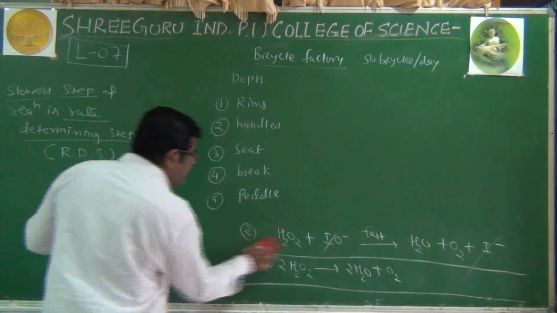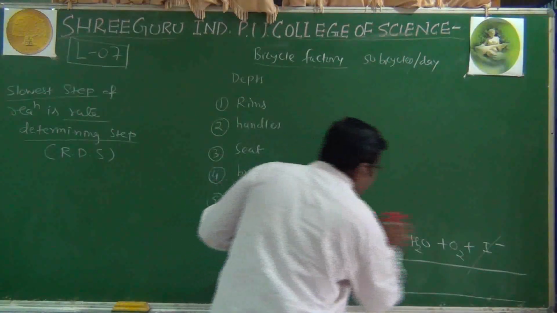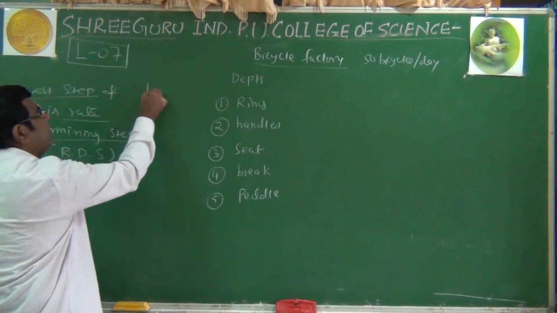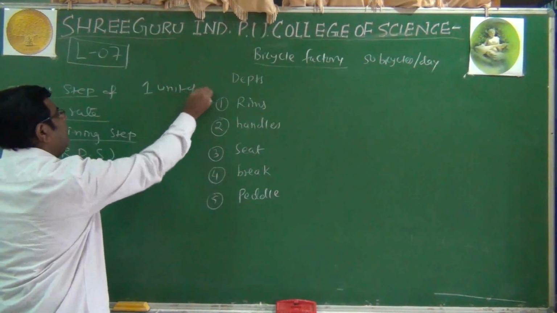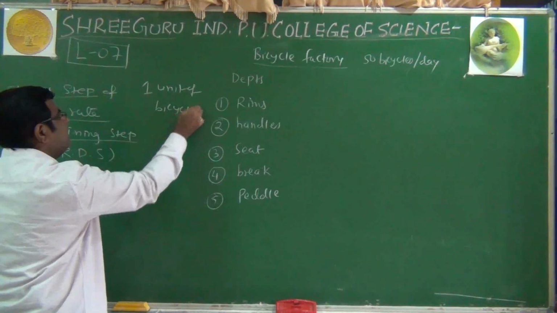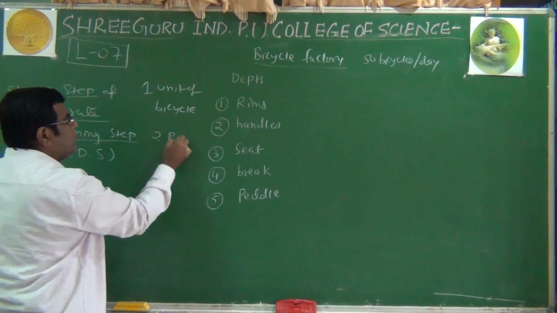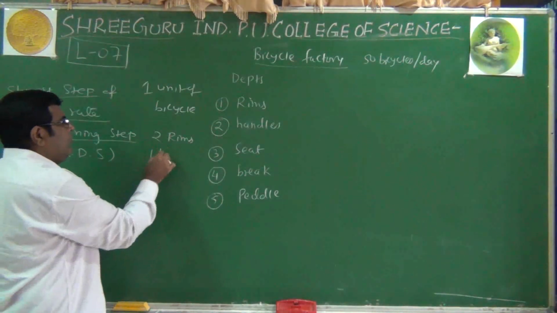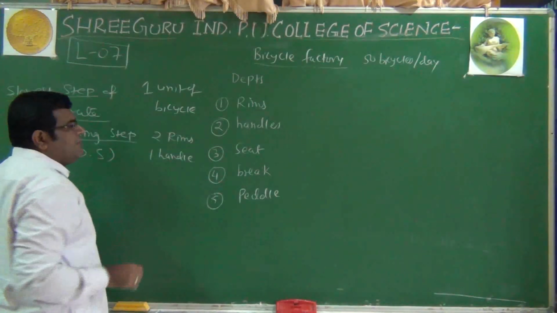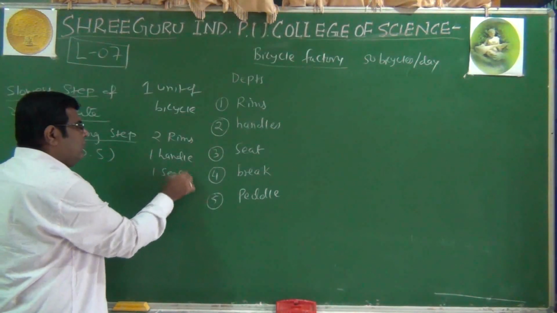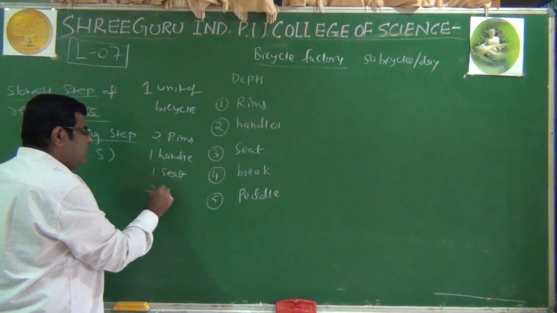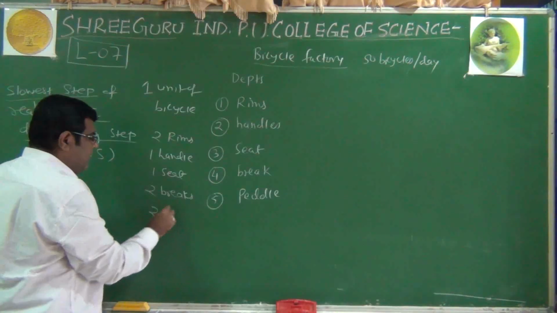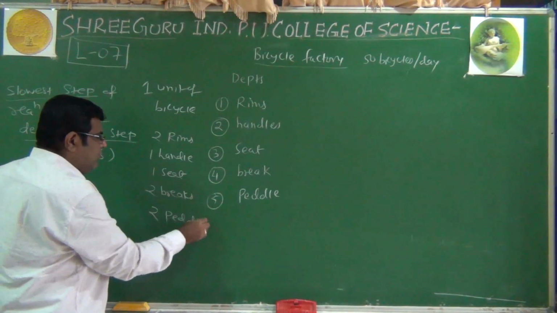We know that for one unit of bicycle, we need two rims because every bicycle needs that. One handle is required, one seat is required, two brakes are required, and two pedals are required.